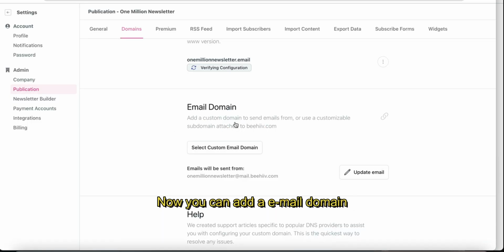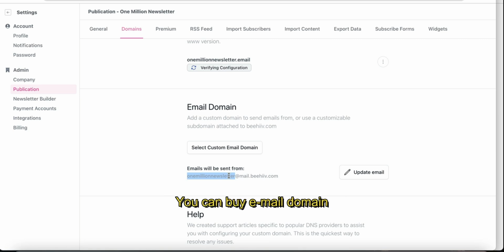Okay, now you can add an email domain. That means when we send our newsletter, normally our newsletter is sent from the Beehiiv subdomain like this one, right? Emails will be sent from 1 million newsletter at mail.beehiiv.com. But if you add a custom email domain for this one, it will increase the credibility of your newsletter and it will increase advertisement opportunities and your revenue. So my advice is you should invest in an email domain.